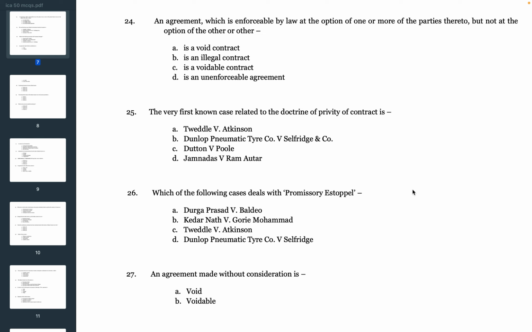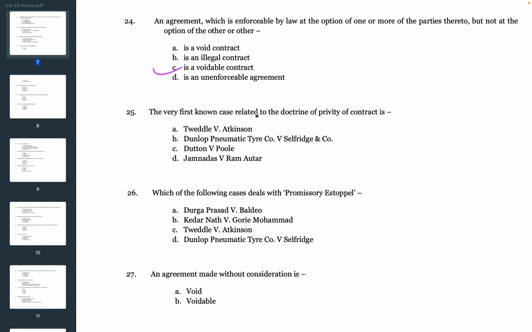Next question. An agreement which is enforceable by law at the option of one or more of the parties thereto, but not at the option of the other. The options are A, a void contract, B, an illegal contract, C, a voidable contract, D, an unenforceable agreement. So it's C, a voidable contract. An agreement which is enforceable by law at the option of one or more of the parties thereto, but not at the option of others, is a voidable contract.